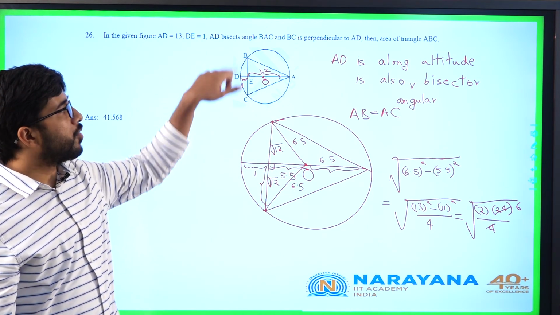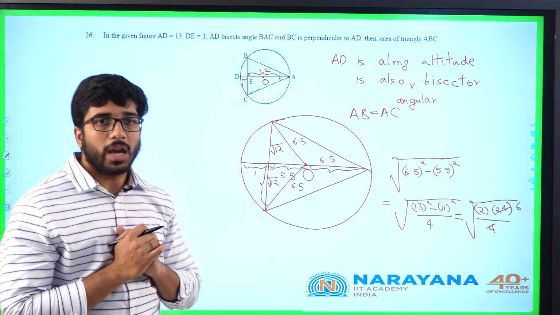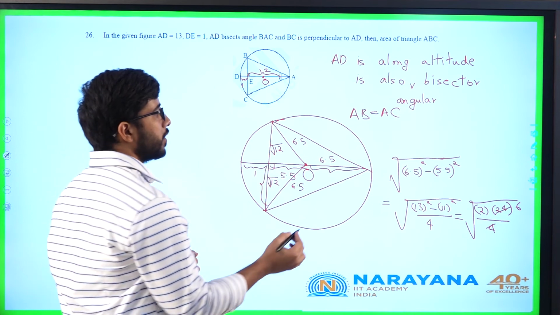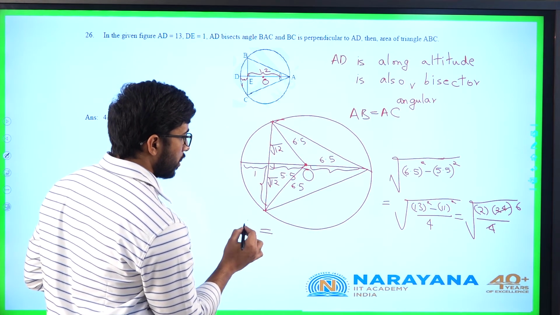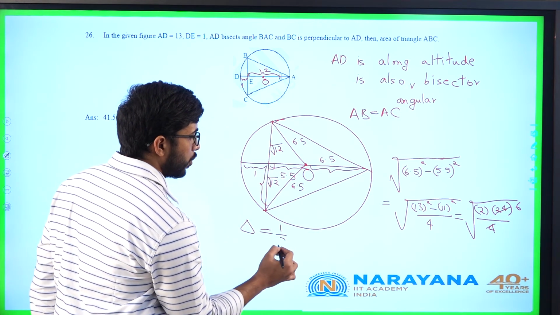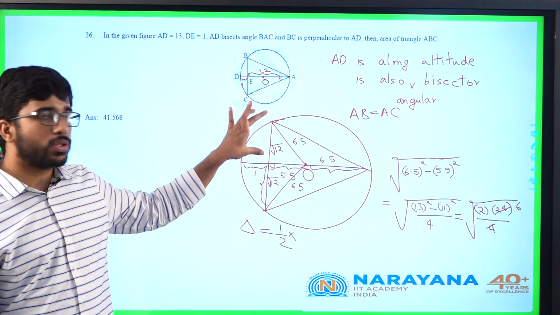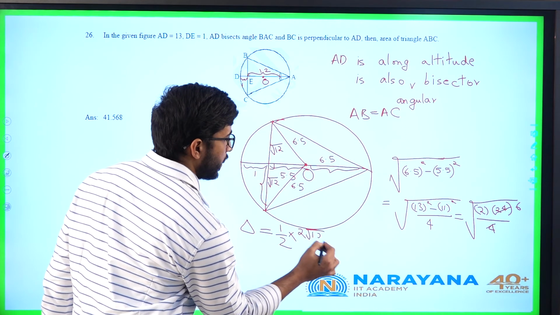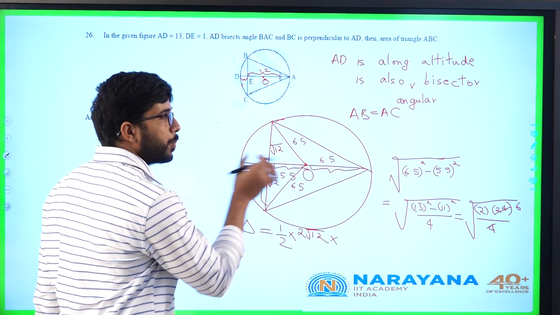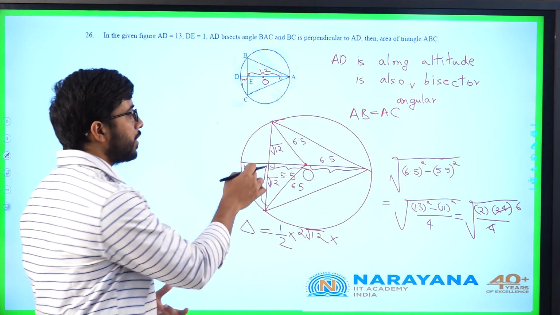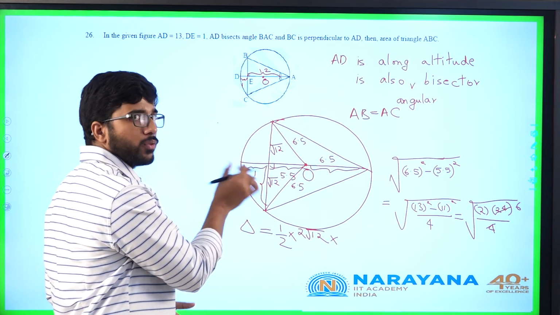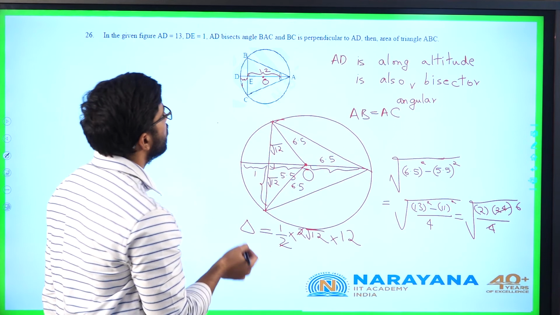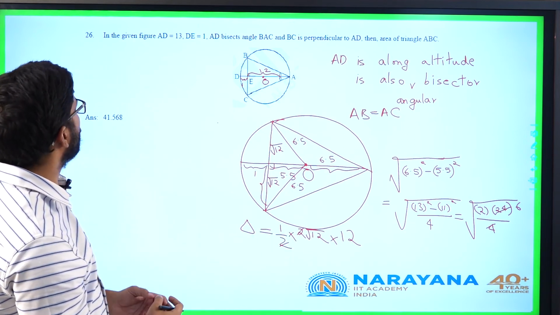Now I want the area of the complete triangle ABC. Area of triangle ABC is half into base into height. What is the height? Delta, the area of the triangle, is half into base. The base length is root 12 plus root 12, 2 root 12, into height, which is 6.5 plus 5.5. This whole length is 13, minus this part I have to do 1, so it will be 12. So 2 gets cancelled. The answer will be 12 root 12.